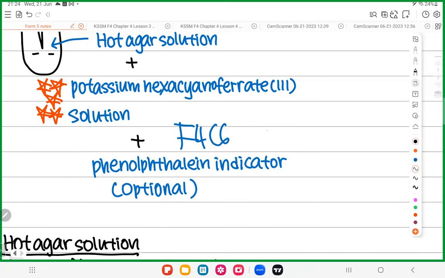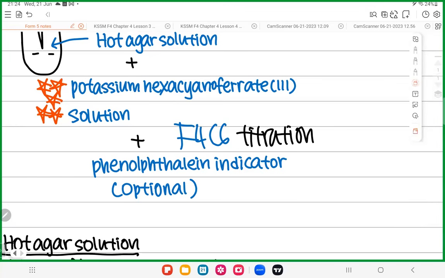Form 4 Chapter 6, when you learn something called titration, you need to use an indicator. So we do a very quick revision here, just a very quick 3 minutes revision.